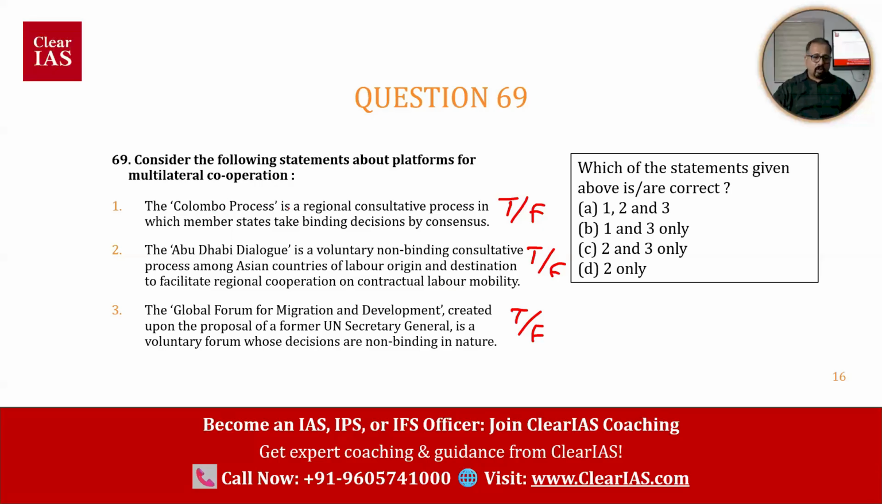The Colombo process is a regional consultative process in which the member states take binding decisions by consensus. The Abu Dhabi dialogue is a voluntary, non-binding consultative process among Asian countries of labor origin and destination to facilitate regional cooperation for contractual labor mobility. The Global Forum for Migration and Development, created upon the proposal of a former UN Secretary General, is a voluntary forum whose decisions are non-binding in nature. Which of the statements given above is or are correct?